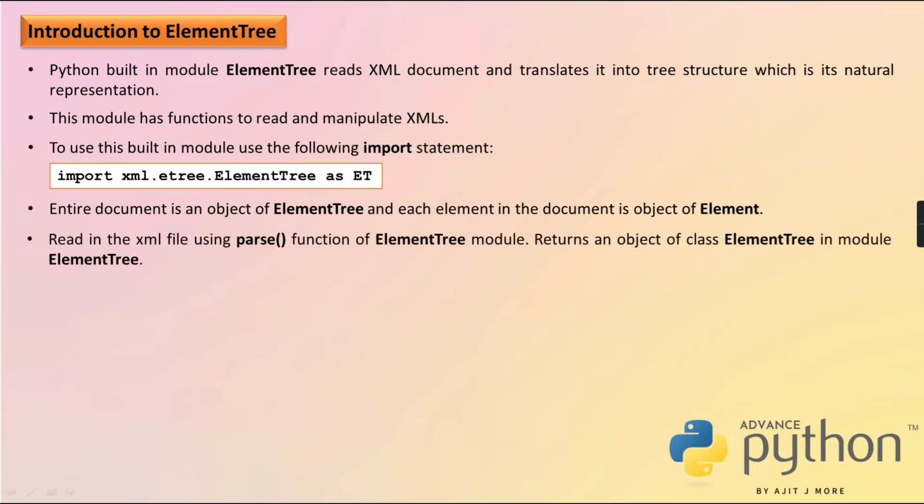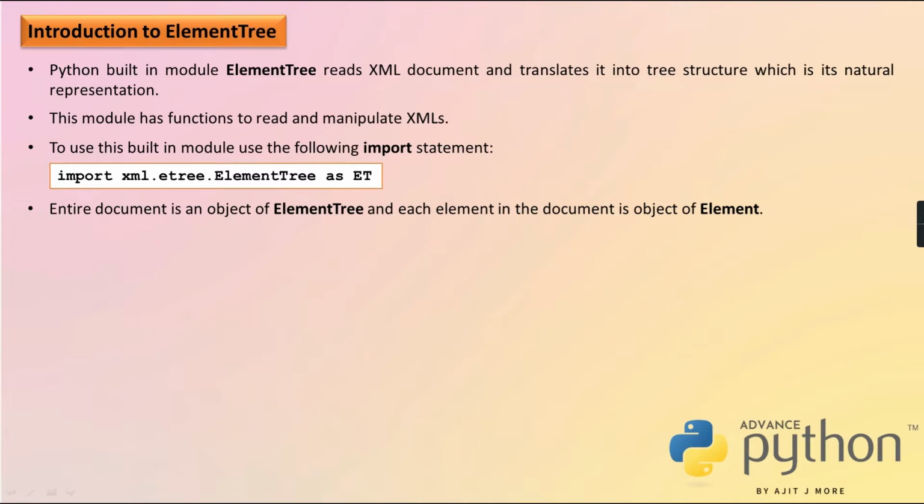Okay. Coming to the next step now. Now that thing you got, that the entire document is the object of this and each element is the object of this. But the main step is now to load it. So for that there is one function called parse in this ElementTree module, and to that parse you give the name of your file, obviously an XML file. That parse function will read this XML file from the disk, load it in memory, and after it comes in memory, it is encapsulated in one object of class ElementTree.